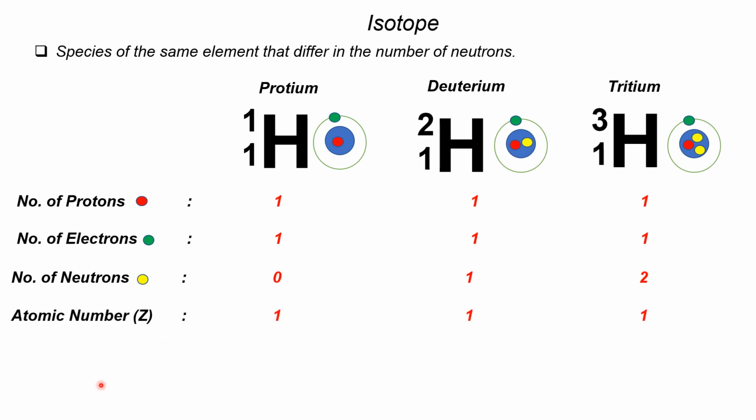Of course, they are the same element, so they have the same atomic number because, as we all know, atomic number is described by the number of protons. And the nucleon number is just the superscripts here, 1, 2, and 3. Nucleon number is the same as the mass number.